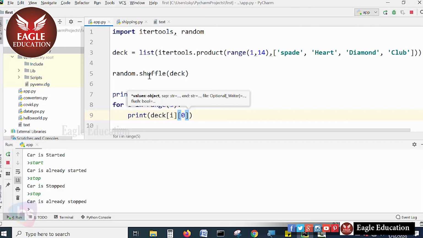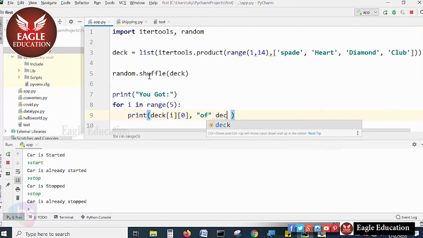It will be treated as a key value pair. What we require here is to pass a string, a constant text that is meaningful, and deck i of 0 and deck i of 1 from the list items.